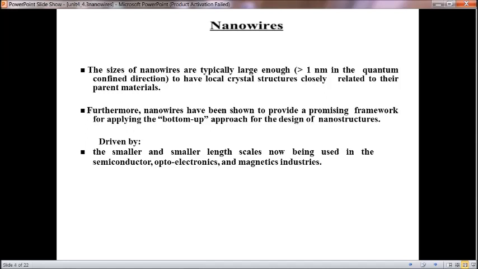So here nanowires have been shown to provide a promising framework for applying the bottom-up approach for the design of nanostructures. It is driven by the smaller and smaller length scales now being used in semiconductor, optoelectronics and magnetic industries. The main application of nanowire is with the semiconductor industry, from which optoelectronics and magnetic industries are utilized.